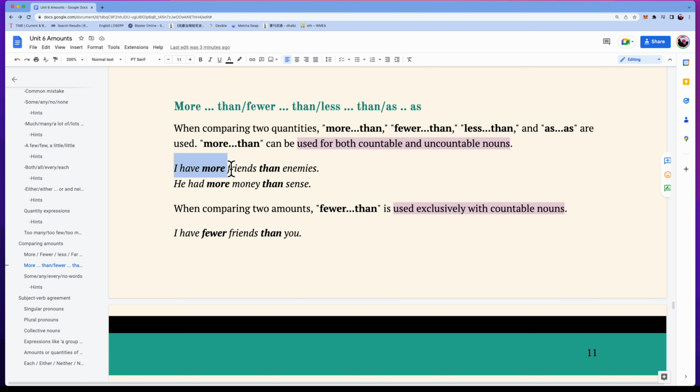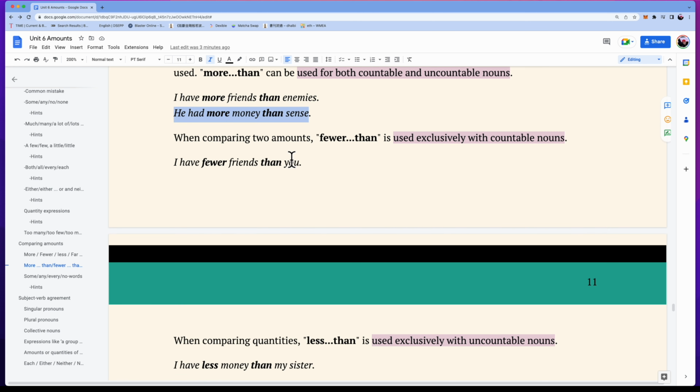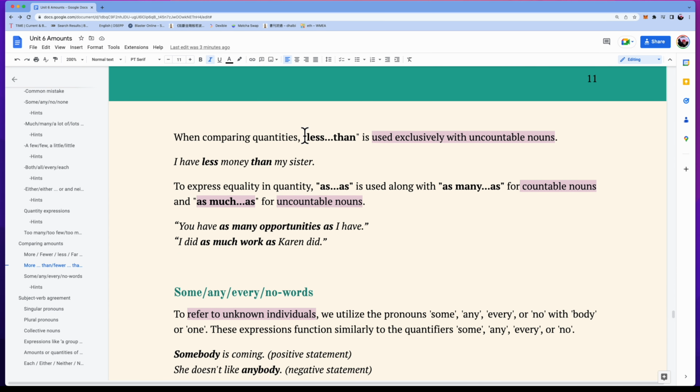Examples: I have more friends than enemies. He had more money than sense. We use fewer than with countable nouns. Example: I have fewer friends than you. We use less than only with uncountable nouns. Example: I have less money than my sister.